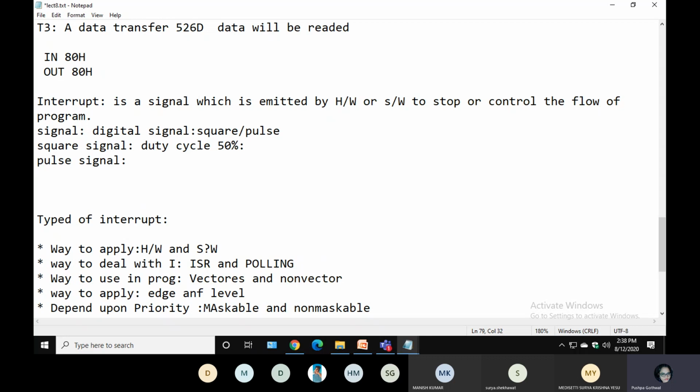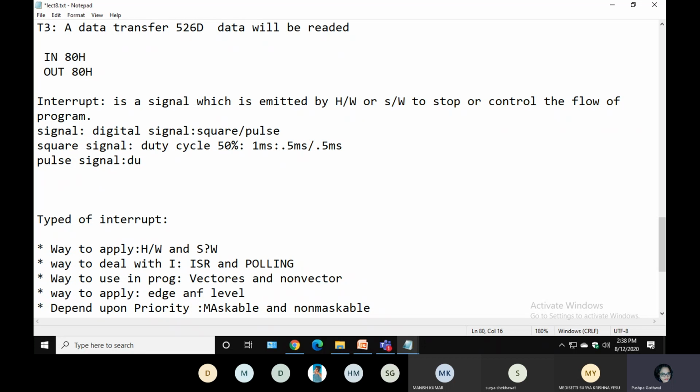Meaning is that if your LED will be on for equal time, assume your LED time period is 1 millisecond. So if your LED will be on for 0.5 millisecond and off for 0.5 millisecond, here duty cycle is 50%, means on time and off time is equal. At a regular rate it will happen. And if you are talking about pulse, duty cycle varies.